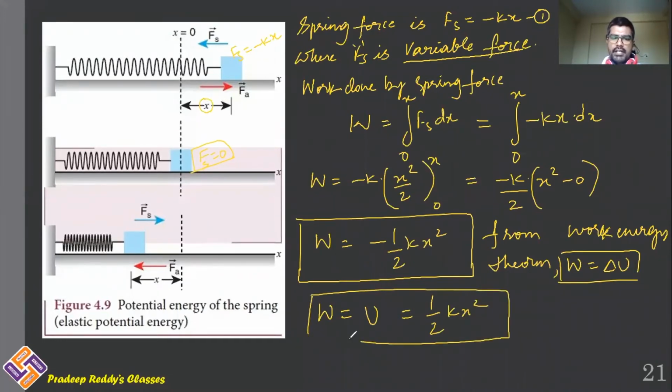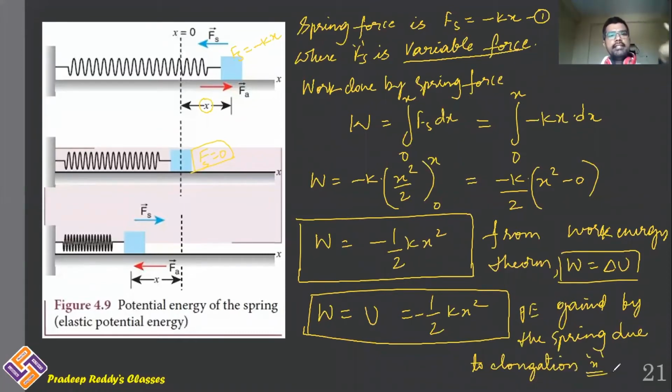This is the potential energy gained by the spring due to elongation x,